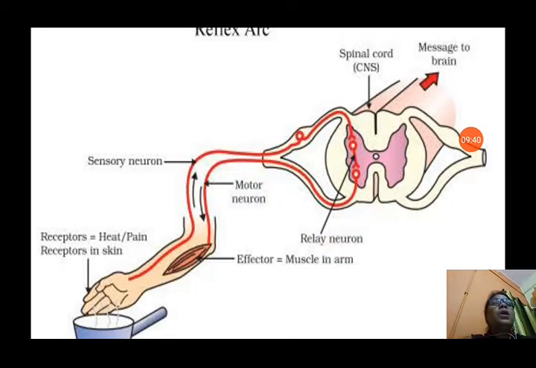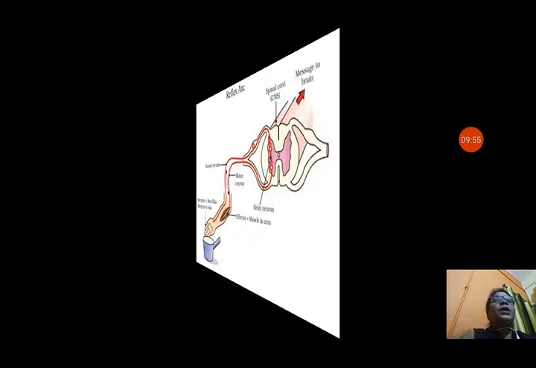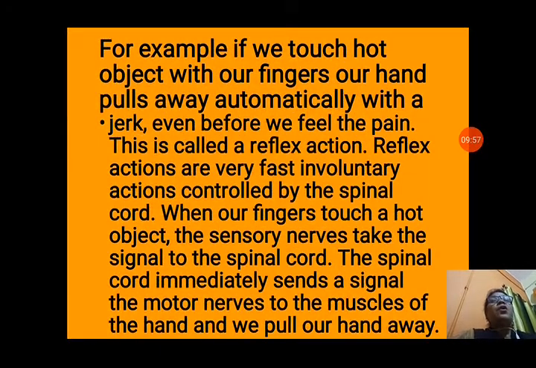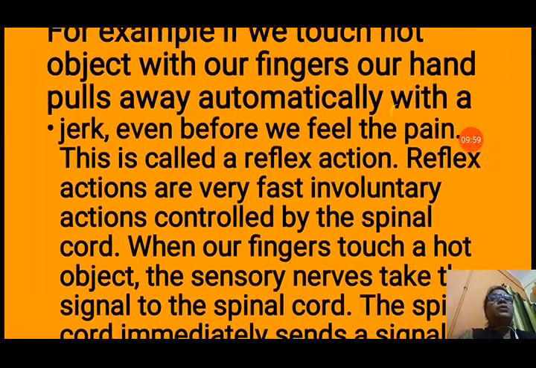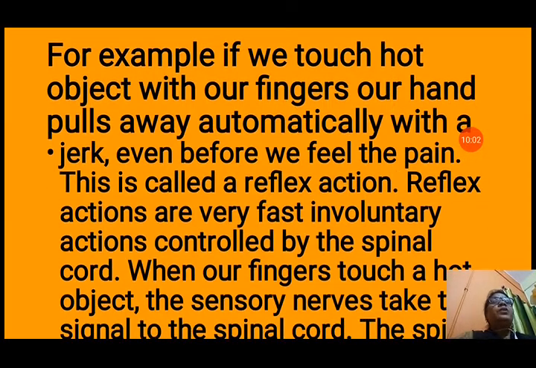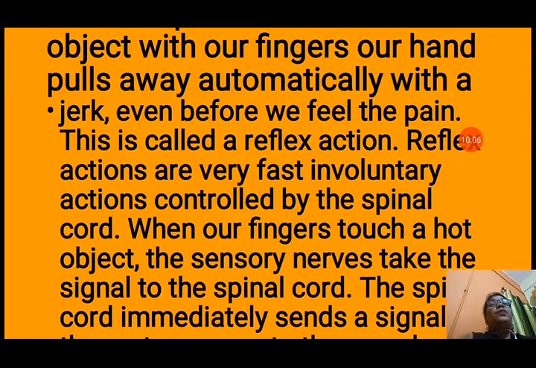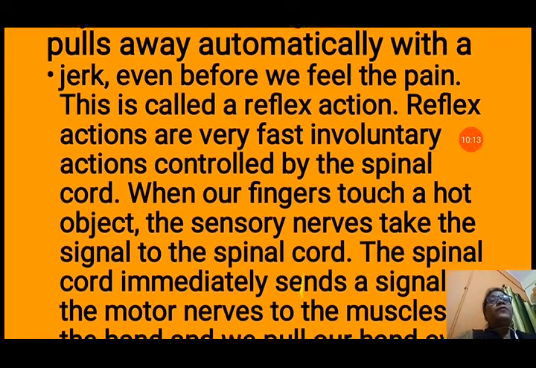You don't think about whether we should remove our hand or not. Immediately we remove our hand. So that response is automatic and it is an immediate action. In this, the brain is not involved. So this action is controlled by the spinal cord, and these are known as reflex action. For example, when we touch a hot object with our fingers, our hand pulls away automatically with a jerk. Even before we feel the pain, before feeling the pain, we remove our hand. We don't think whether I should remove it or not. This is called a reflex action.